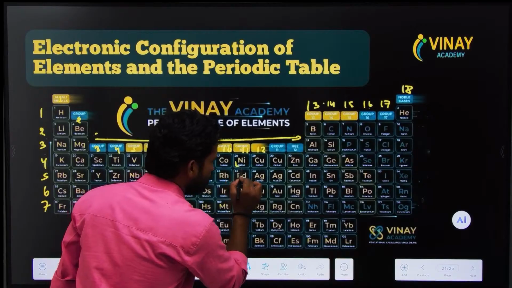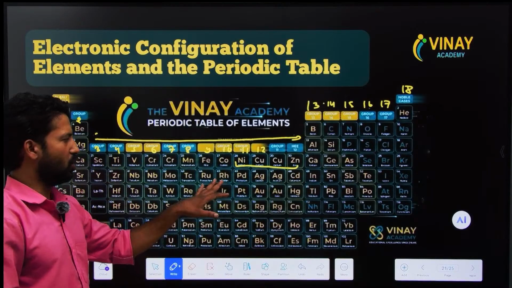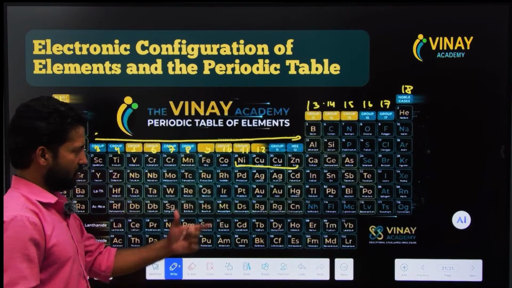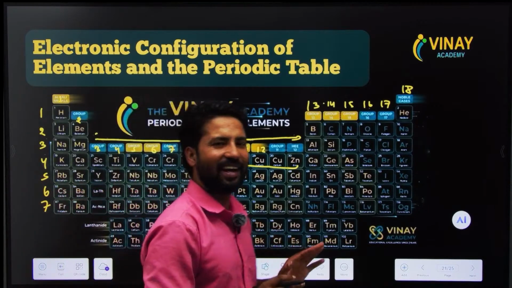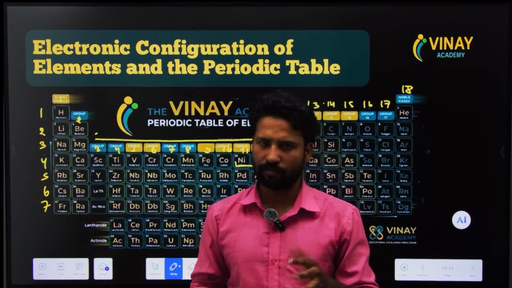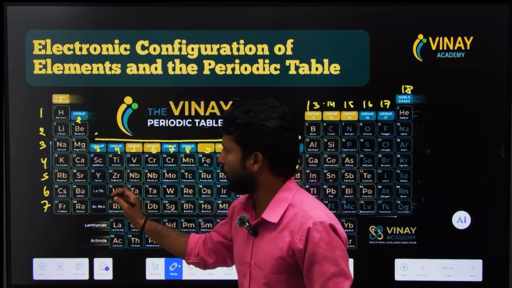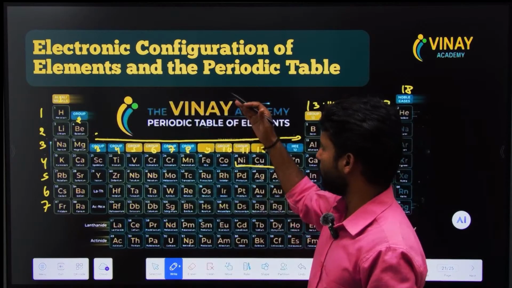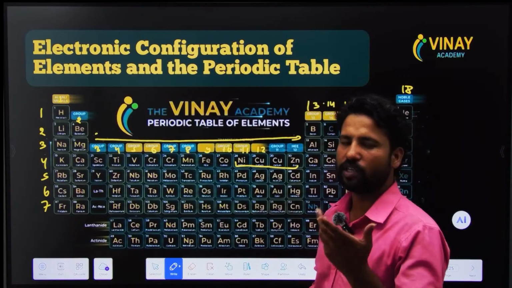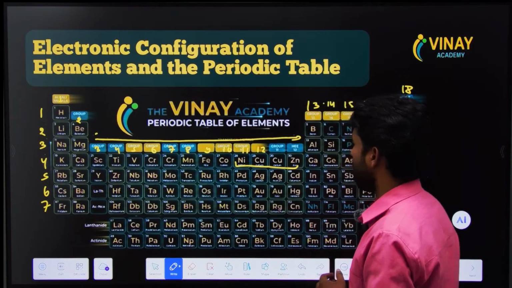Actually, there are some elements that are repeated, so you can see here there is some misprint. But as I am telling, there are 18 groups. Look at here. There are 7 periods. Horizontal rows are known as periods, and vertical columns, there are 18 columns, which are known as groups.